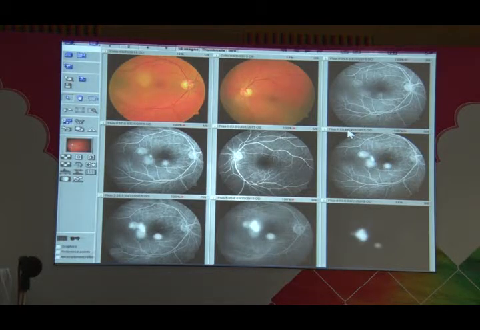And all angiograms should have various frames, at least 9-10 pictures, so as to interpret. Don't jump to a diagnosis on one frame. You see, this is an early picture, this is a late picture. These two are stationary, but the central patch has increased. So it's a patient who has an active CSR now.